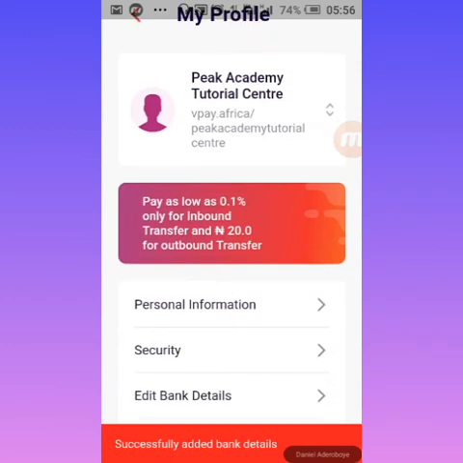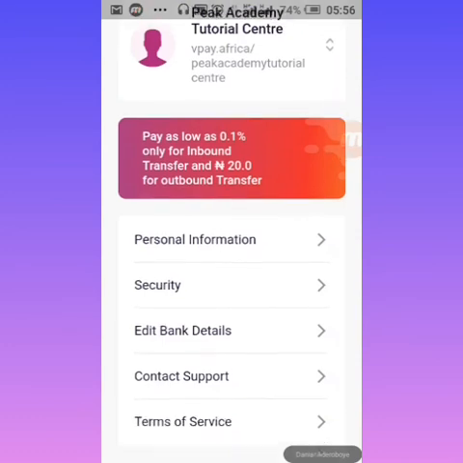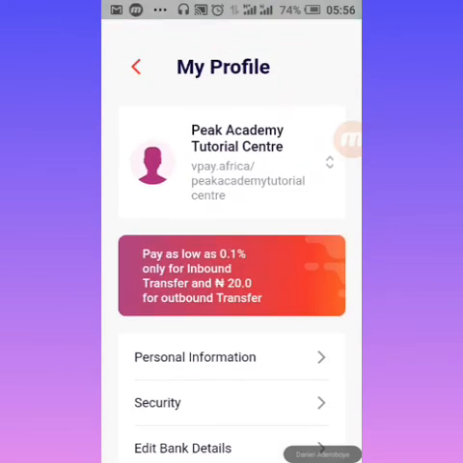I think it's still being secured. The reason it's not trying to show the 4-digit PIN is because I don't do many transactions on it, so it has already known me. Otherwise you have to set your 4-digit PIN automatically. If you do not get that PIN, let me know, and I'm going to create a video again to verify that place. But I think it should be very clear.